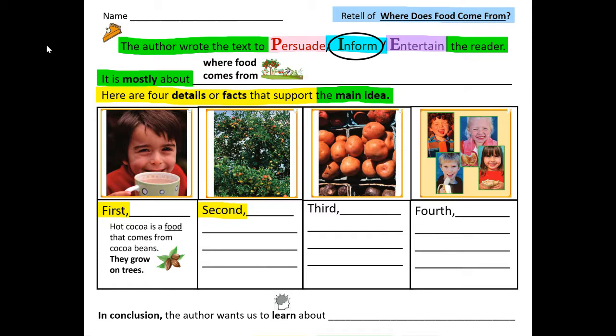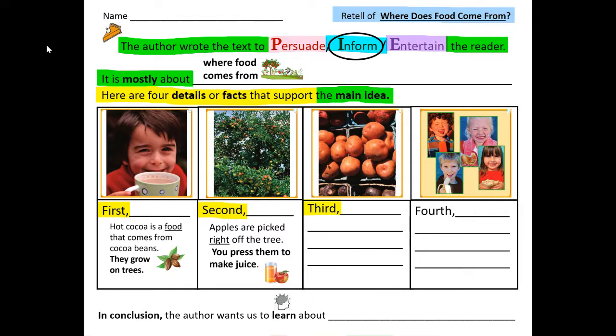Second, where does apple juice come from? Second, apple juice comes from, well, apples are picked right off the tree. You press them to make juice.